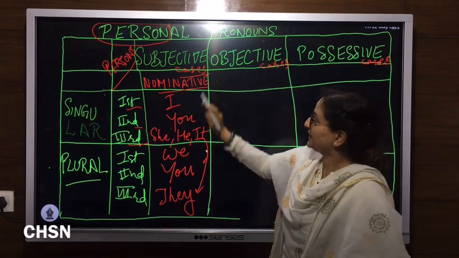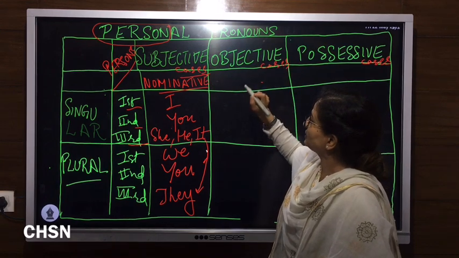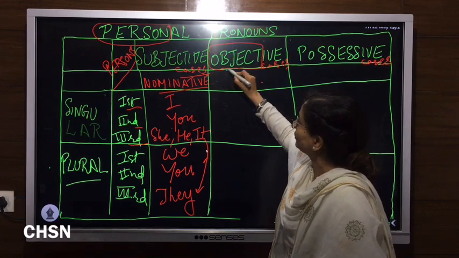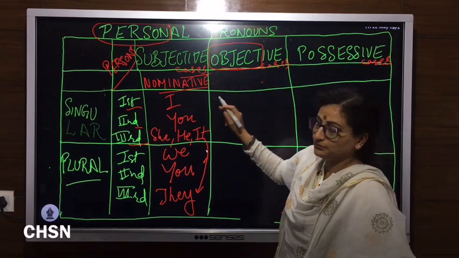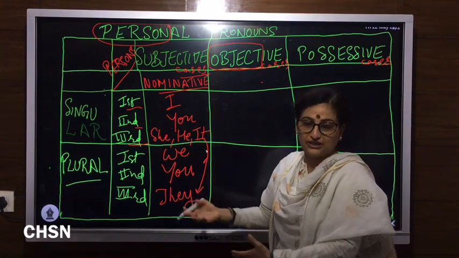And the second classification we have is objective cases. Now, as the name suggests, objective is derived from the word object. Object is that on which the work is being done.